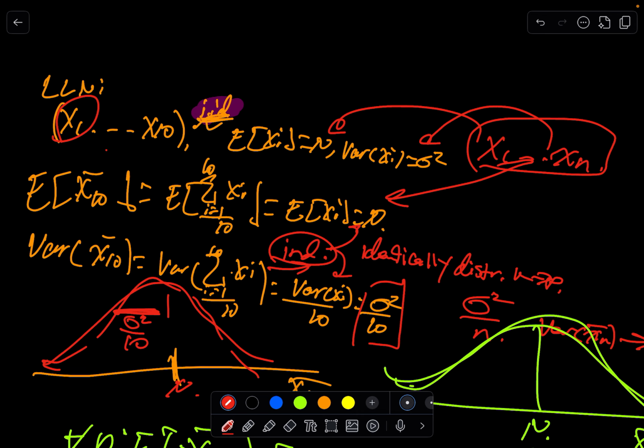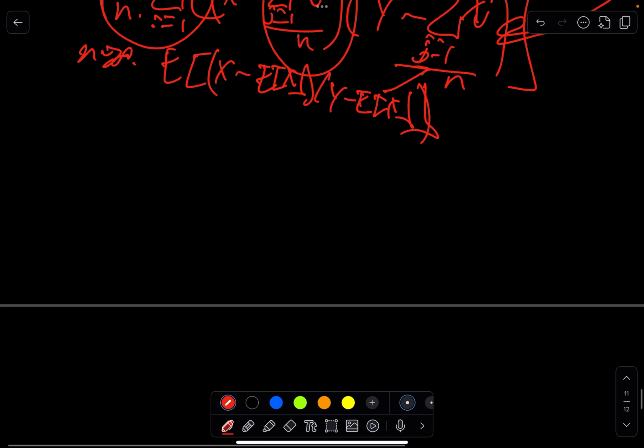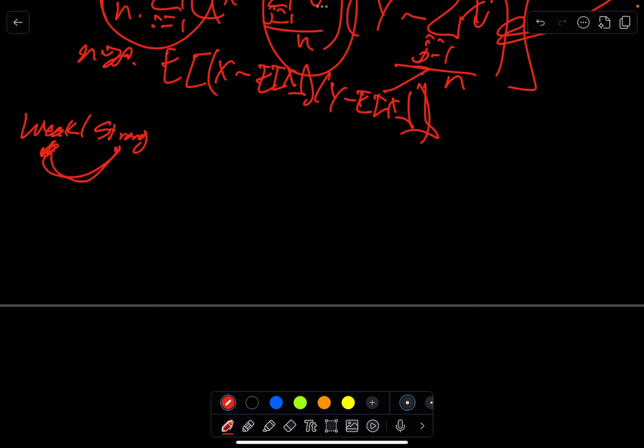Okay, so basically the weak versus strong. I'm not going to write out the mathematics, but the strong implies the weak. If you say strong convergence, it implies the weak. That's important, as is the fact that there are different types of convergence.